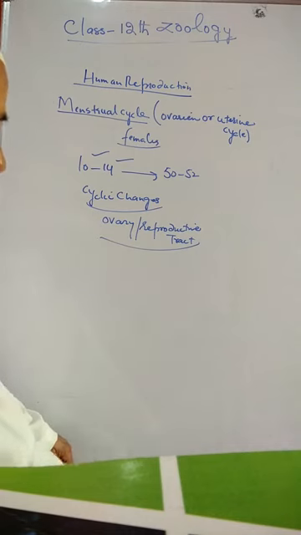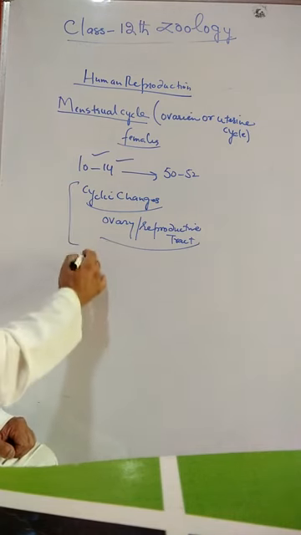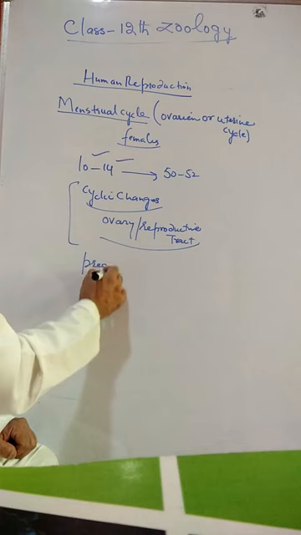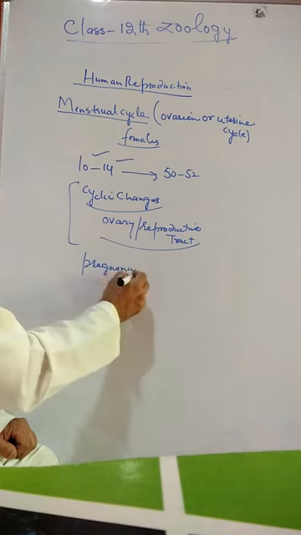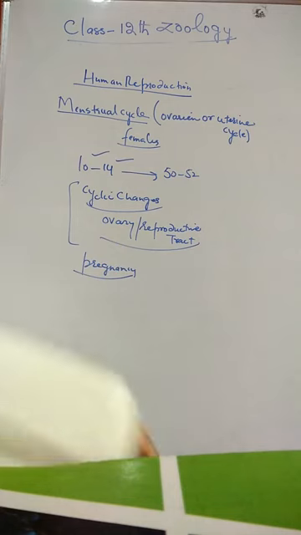This cycle is very important for pregnancy to occur.